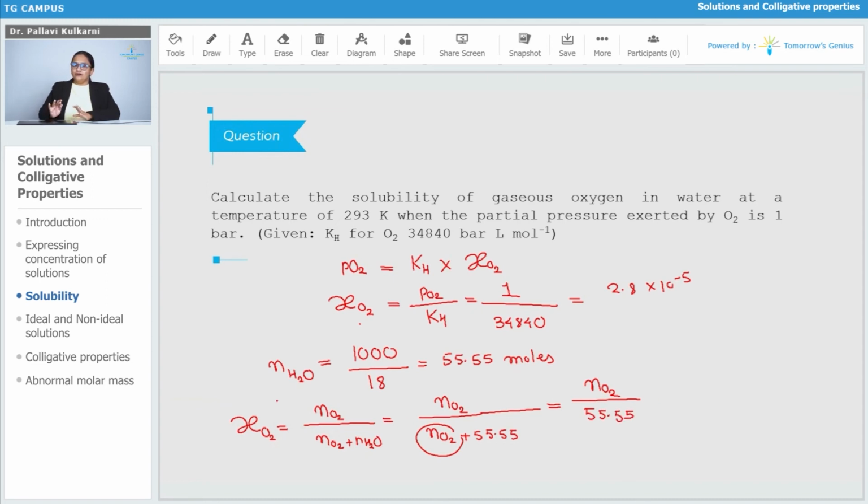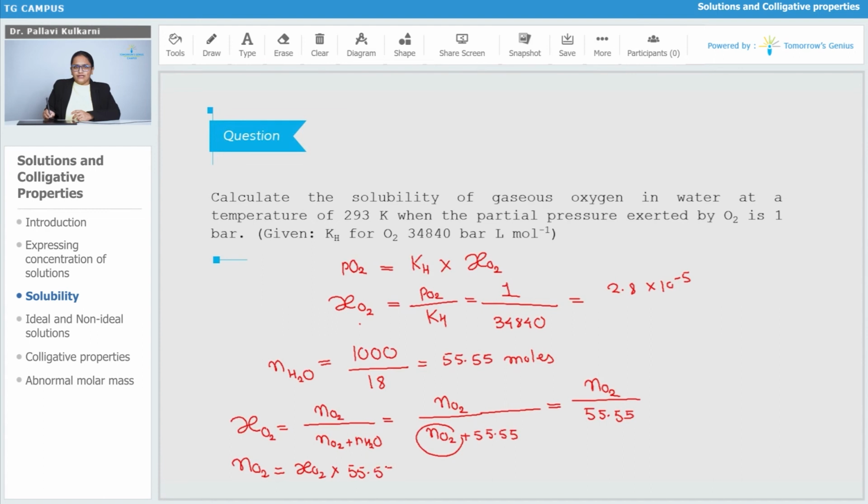From this we can find the mole fraction of oxygen. Since the mole fraction is given, we can find the number of moles of oxygen. Let us put in the values. The number of moles of oxygen will be equal to mole fraction multiplied by 55.55.